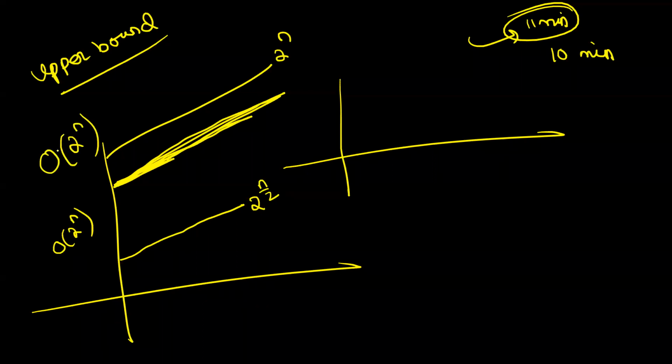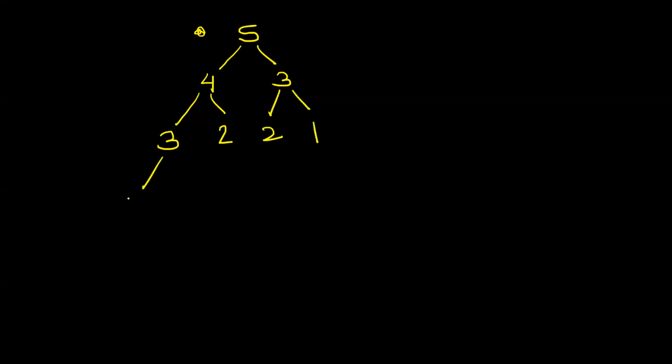Okay. So now I will tell you the mathematical way in which I understand simply. Okay. So see. Now we were looking at n is equal to 5, right? So what it was doing? It was making a function call to 4, then 3, right? This was making a function call to 3, then 2, right? Then it was making a function call to 2, then 1, like this. This was the original tree. Everyone agrees this was the original tree.